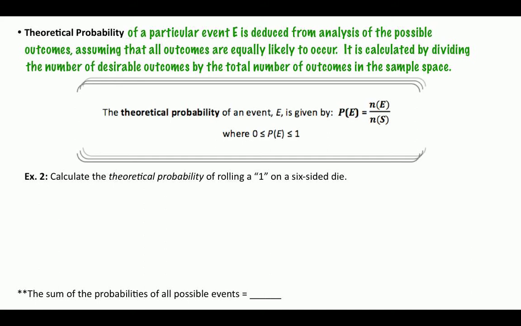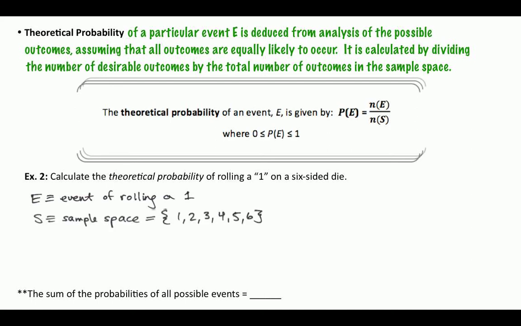Okay. So here, calculate the theoretical probability of rolling a 1 on a 6-sided dice. We've already alluded to the answer. If E is the event of rolling a 1, then our sample space, the total number of outcomes on a dice, could be a 1, a 2, a 3, a 4, a 5, or a 6.